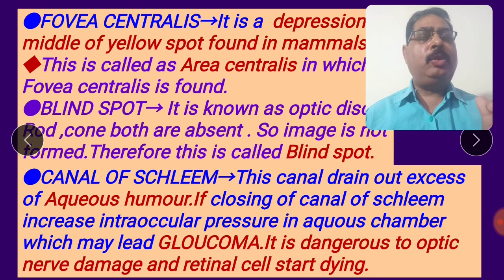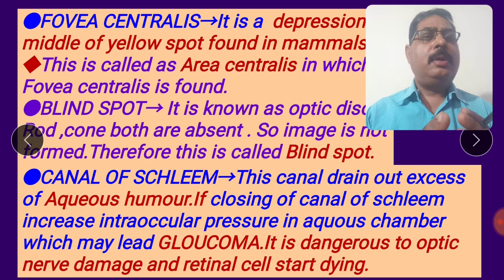If the canal of Schlemm is closed, the intraocular pressure increases. When the canal of Schlemm is closed, the aqueous humor is present in more quantity in the aqueous chamber, by which the intraocular pressure in the aqueous chamber increases. The result of the increased intraocular pressure is a disease called glaucoma.